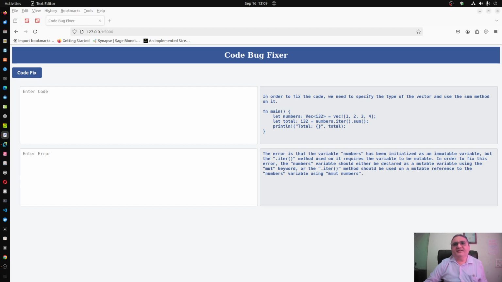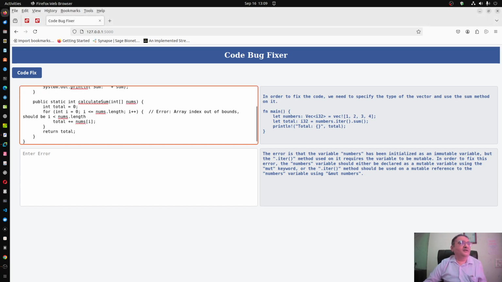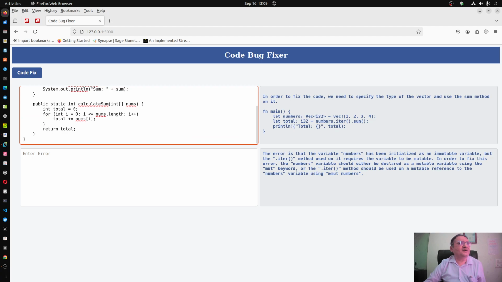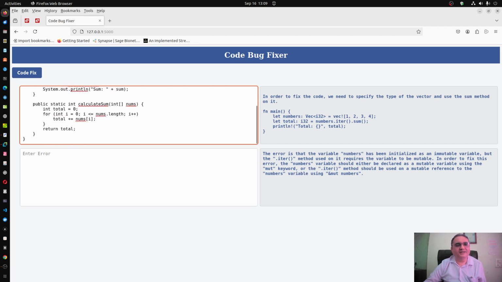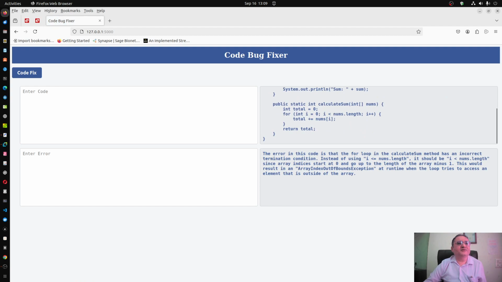Java code with an error. Now these errors are errors of logic. For example, here the array index is out of bound. This is a very common error which occurs because in some programming languages the arrays start from 0, and in some programming languages they start from 1. So let us see if it detects it or not.